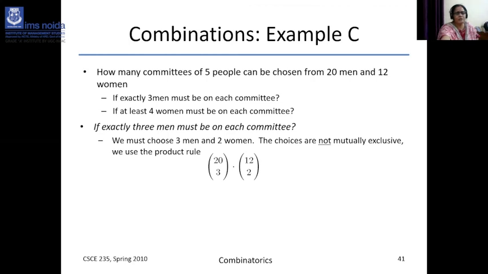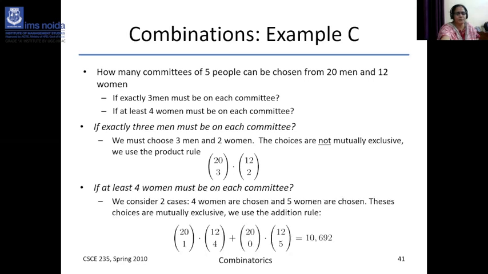They are not mutually exclusive, so you have to use the product rule. So when there is no mutual exclusivity, that means there are common elements, you have to apply the product. So 20C3 into 12C2. At least 4 women must be there on each committee, then the formula will be like this. So you can see the various kinds of problems that can be generated from one problem.